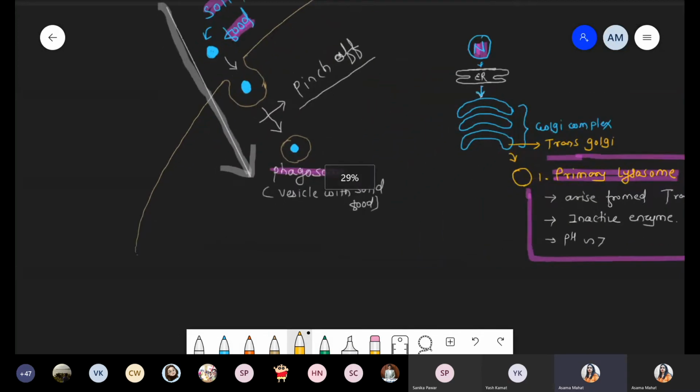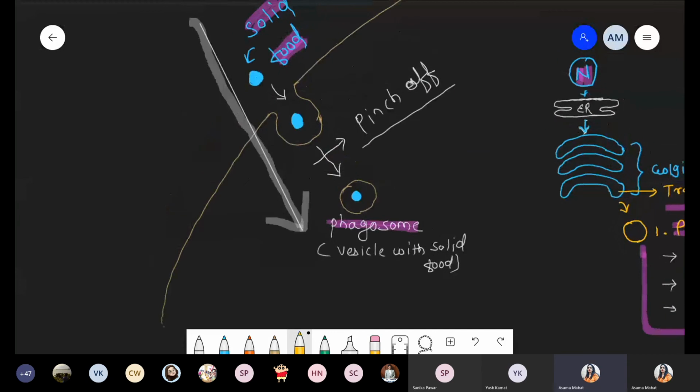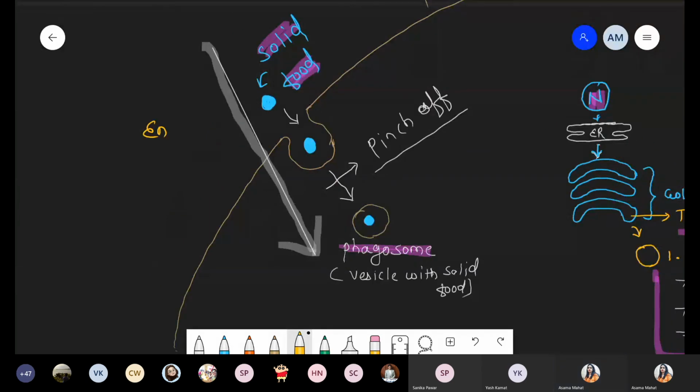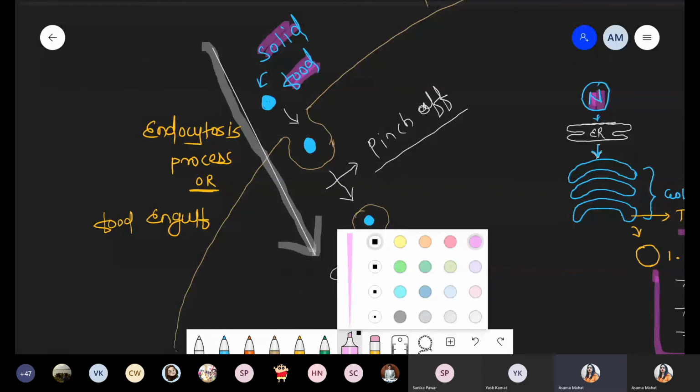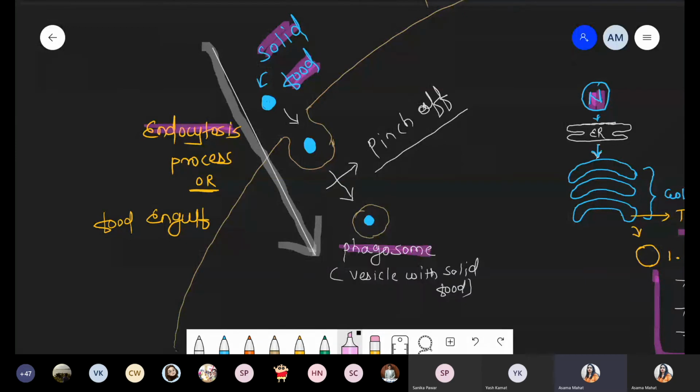this process is simply called the endocytosis process, or simply called the engulf process. Food engulfment more specifically. Got this? So we are talking about that specific process, and the name of this process is the endocytosis process. That is engulfment of food.